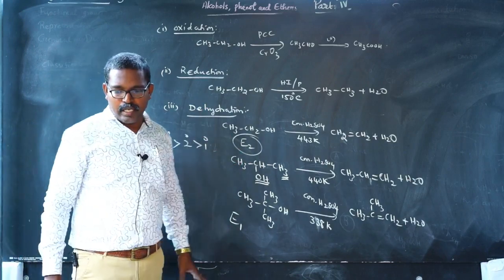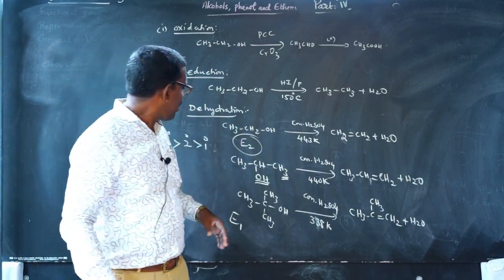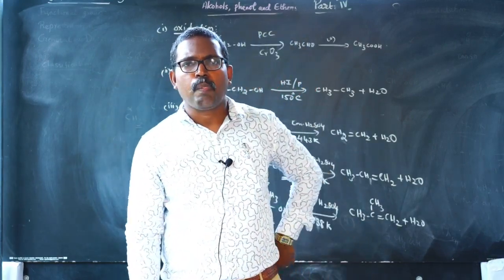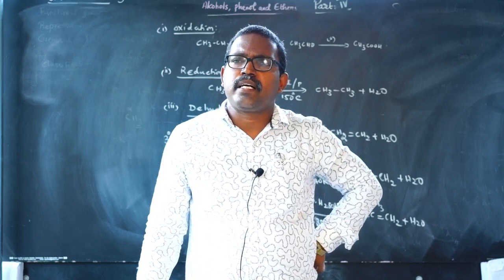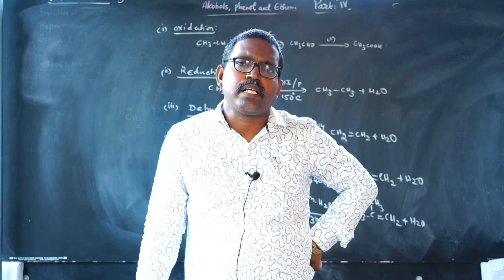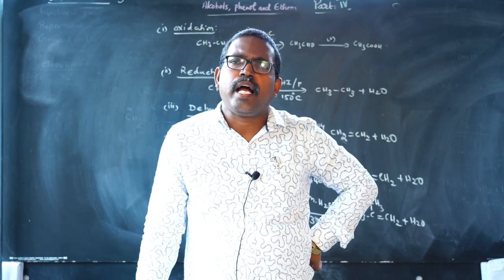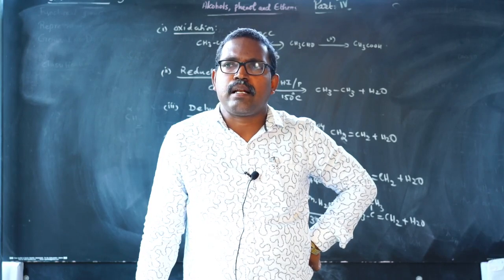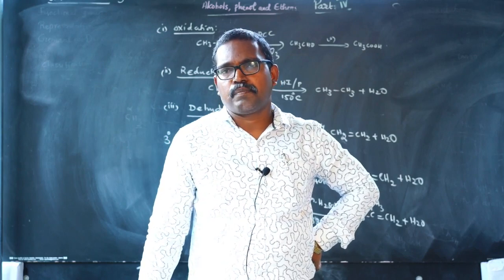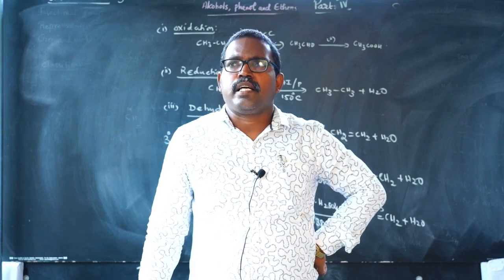These are about the dehydration process. The next is oxidation with Fenton's reagent. What is Fenton's reagent? Ferrous sulfate and hydrogen peroxide is Fenton's reagent. It is an oxidizing agent.